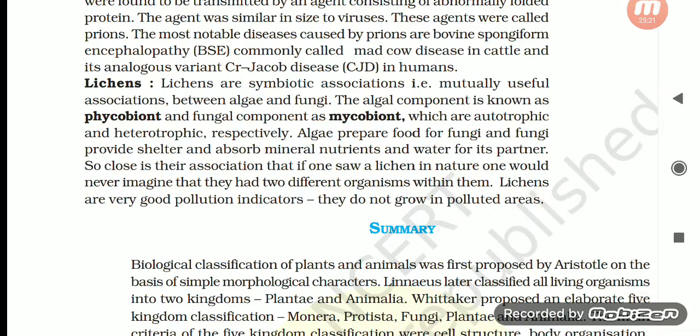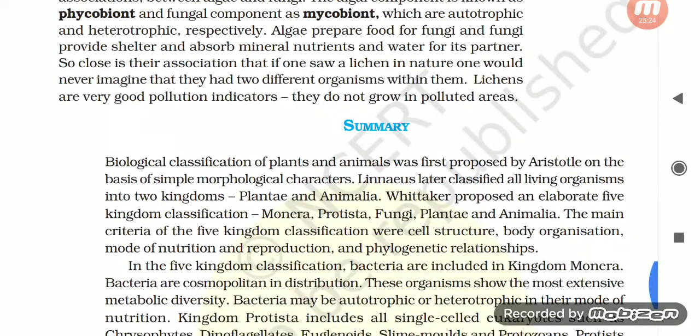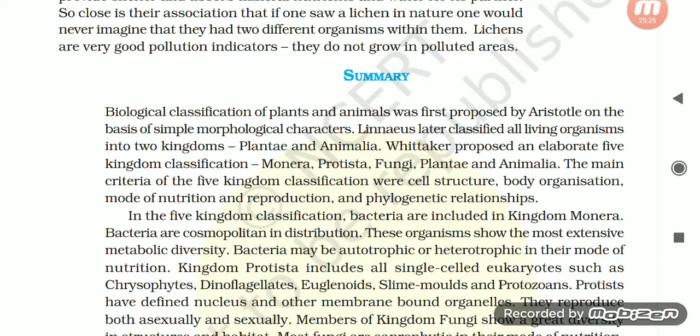Since the summary is very important, we are going to read summary 2. Biological classification of plants and animals was first proposed by Aristotle on the basis of simple morphological characters. Linnaeus later classified all living organisms into two kingdoms, Plantae and Animalia. Whittaker proposed an elaborate five kingdom classification: Monera, Protista, Fungi, Plantae, and Animalia. The main criteria of the five kingdom classification were cell structure, body organization, mode of nutrition and reproduction, and phylogenetic relationships. In the five kingdom classification, bacteria are included in kingdom Monera.